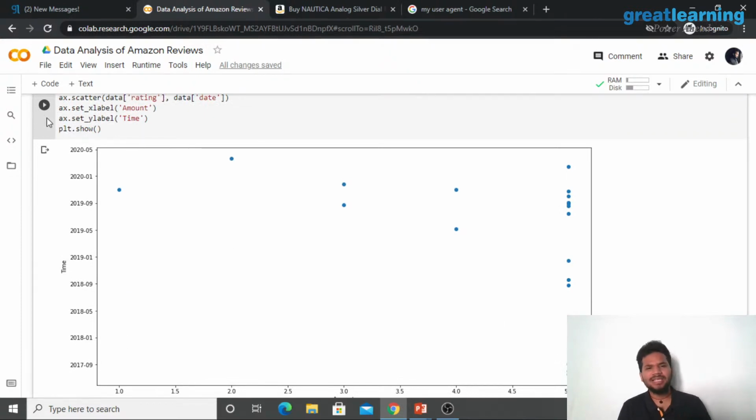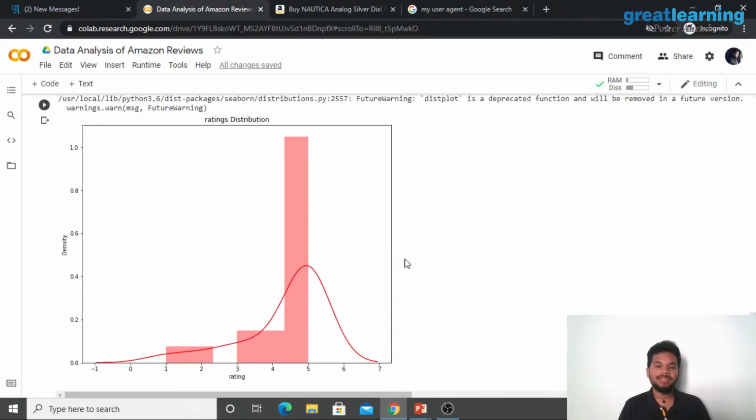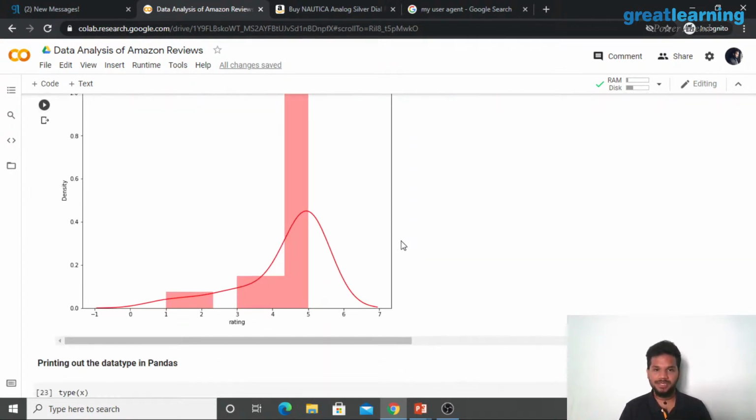Maybe it's a new company, 1 or 2 years, everyone understood the company, they're buying more and more products, and some people will want to tell other people how the product is, so they write a review, right? A simple subplot will give you a lot of details. A distribution curve is going to tell you where the average rating is as well. This is basically a histogram, the rectangles that you see, and there's a frequency distribution curve given there as well. It's called a dist plot in the case of Seaborn, and of course using Matplotlib as well.